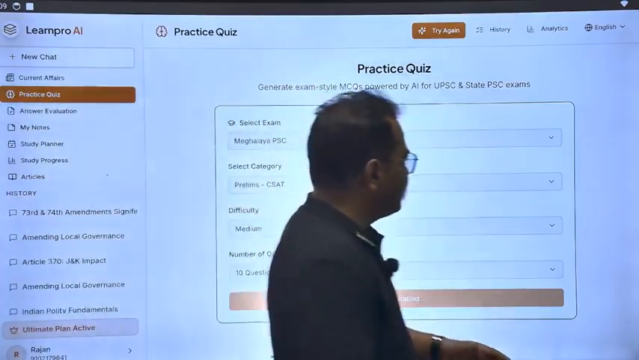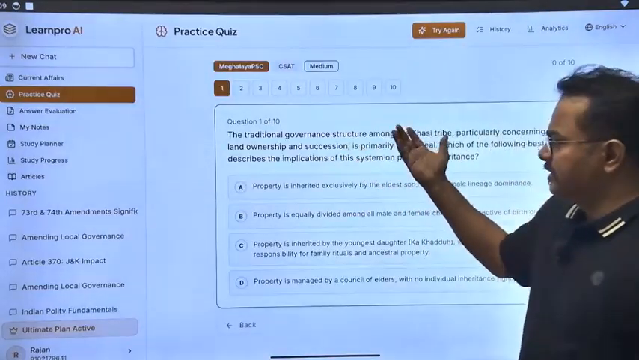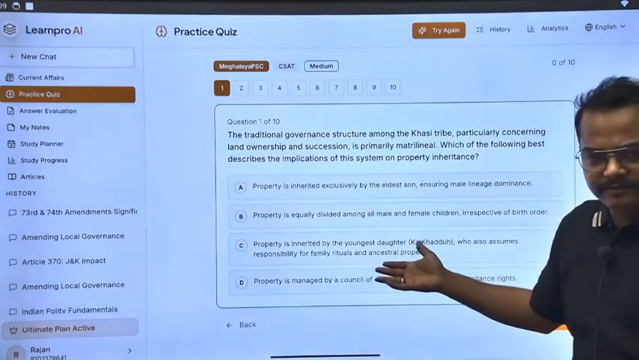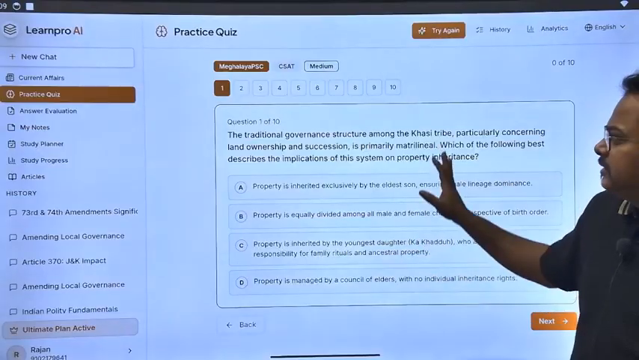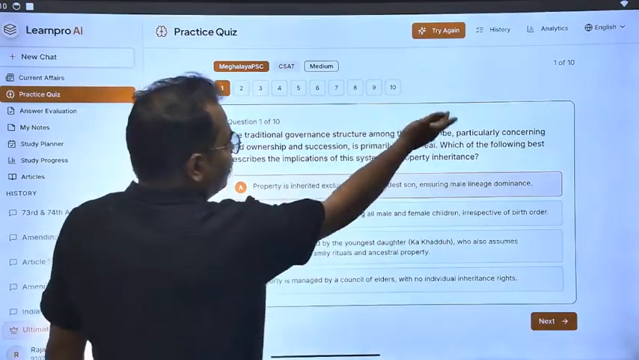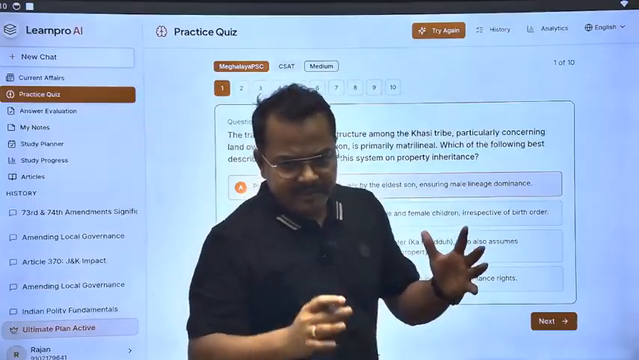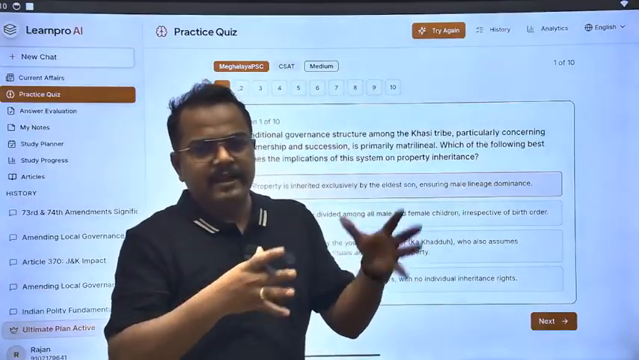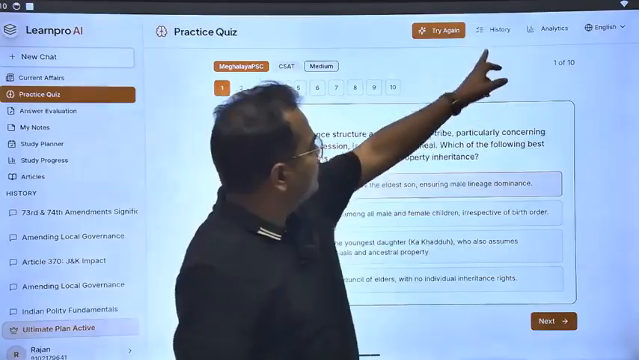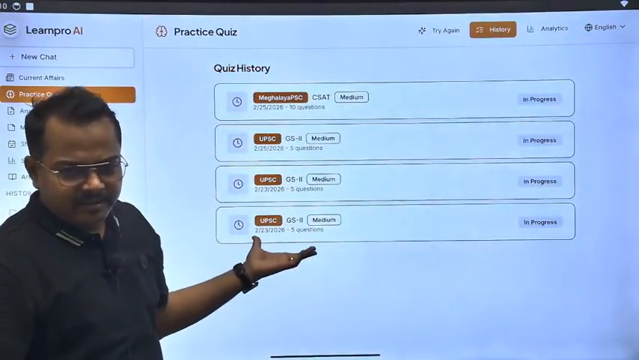So sometimes generation may take time based on your internet connectivity. Anyway, so this is generated and now you can solve it. Okay, now if you solved it and you want to solve it again, you can try again. And suppose you want to know how many MCQs you have solved, then you can go to history and the MCQs you have solved will be there.